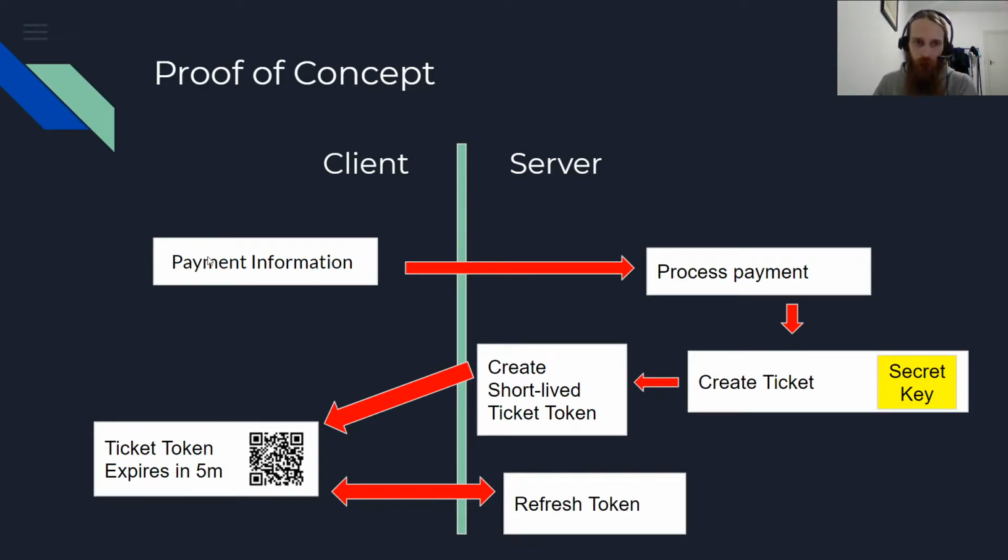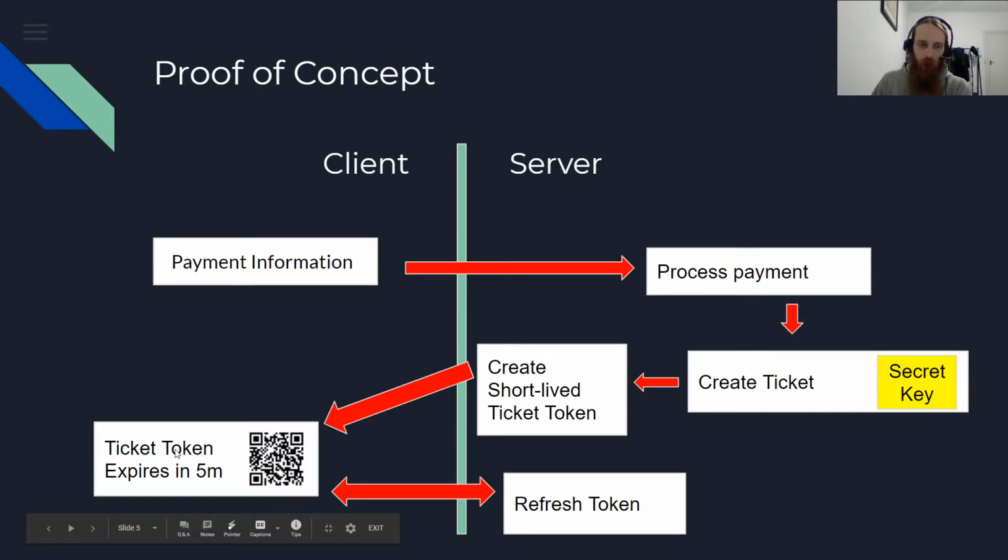Ideally, a user would browse the website and find an event that they'd like to go to. They enter their payment information, and that gets sent to the back end, where the payment is processed and a ticket is created. The ticket has a secret key associated with it, and this secret key isn't shared with the user. It lives on the server, and from that secret key you create a ticket token, which is what gets sent to the user, and this can be represented as a QR code.